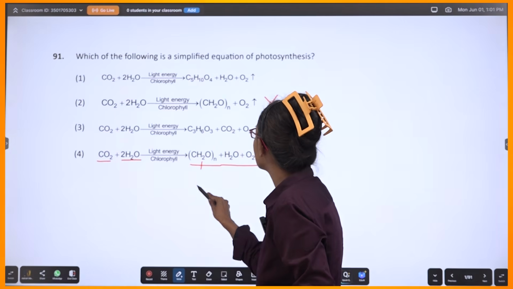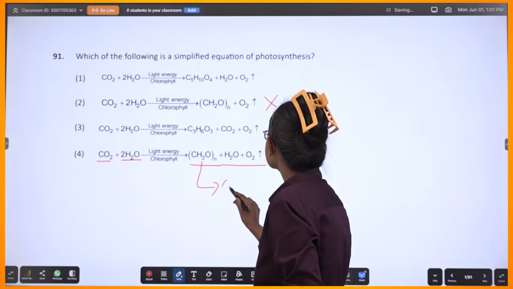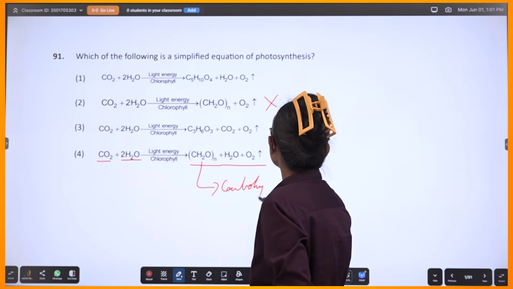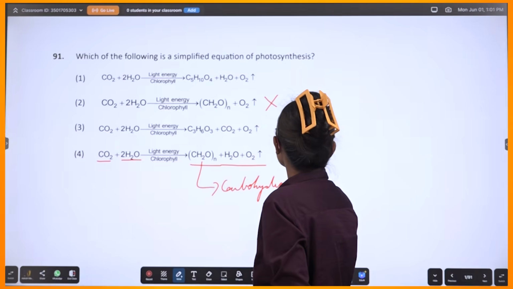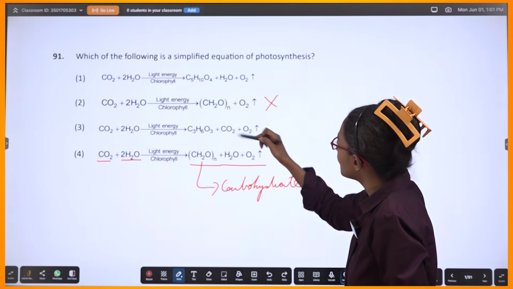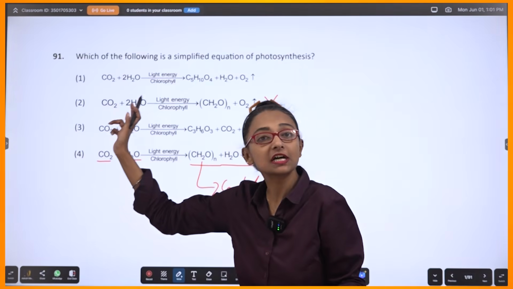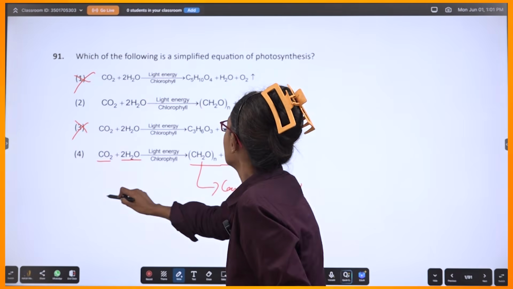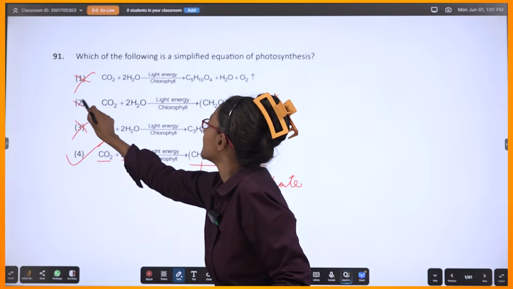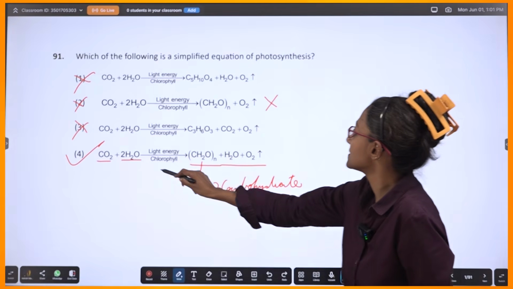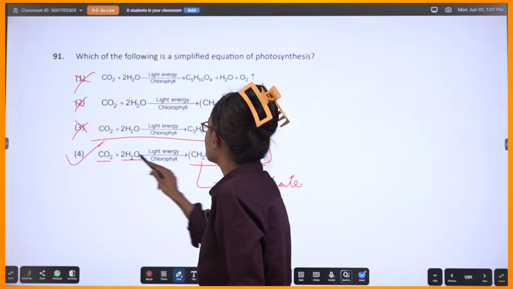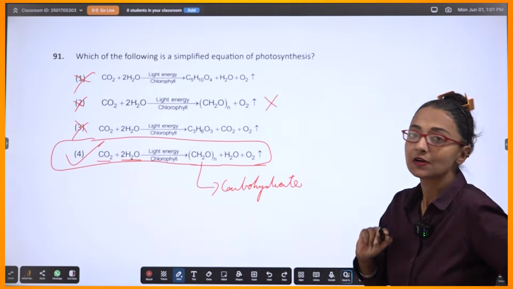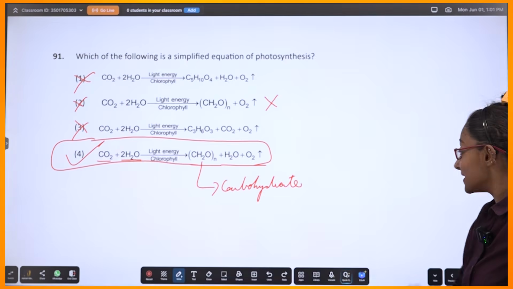This is nothing but the carbohydrate that is produced. So obviously, I'm not just looking at the other options. This is gone, and this one is your answer. Be careful. Check it out. See, equation based.